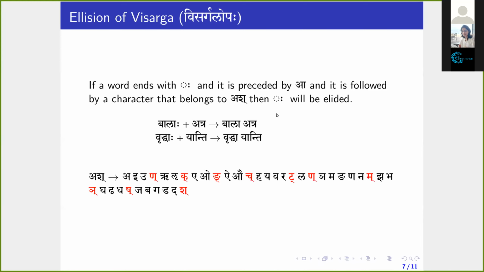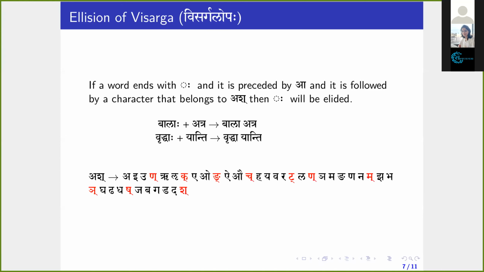We can say there is no problem at all, but for the sake of understanding, nowadays we follow this convention. So Bala, Atra, Vruddhayanti, there is a space between these words. That's it.